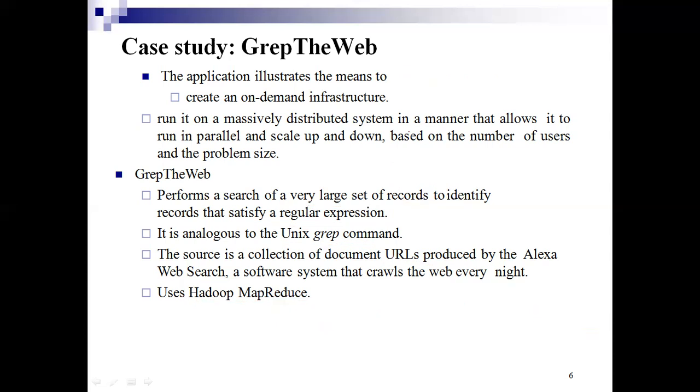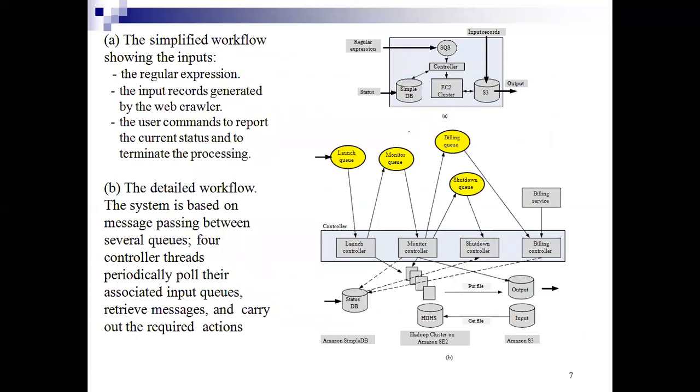Next we'll have the organization of the grep the web application. These are the two figures which explain the organization. We'll see them one by one, starting with figure A. The application uses the Hadoop MapReduce software and 4 Amazon services, which we have already gone through in the previous chapter.